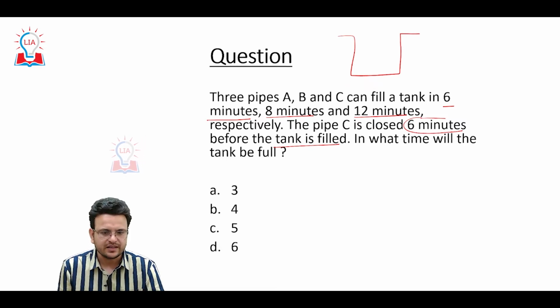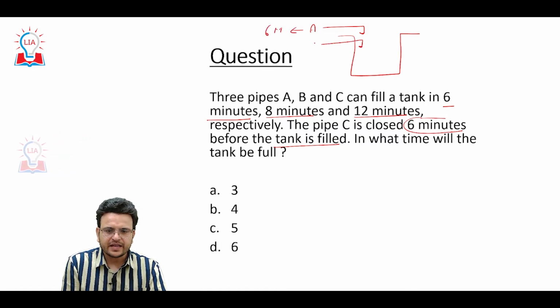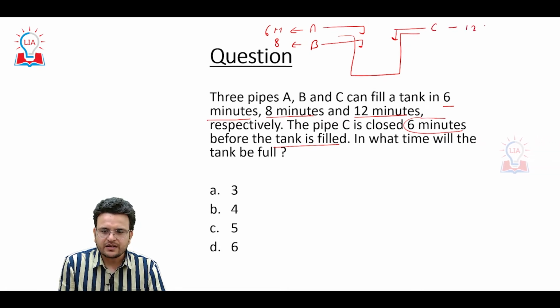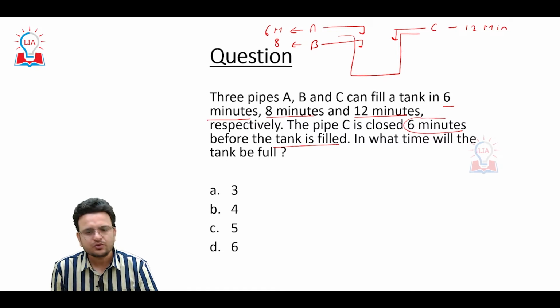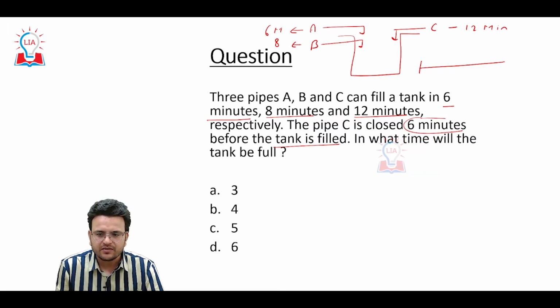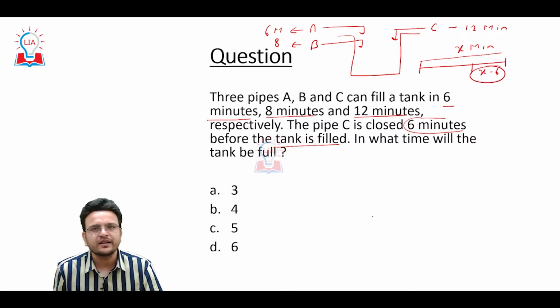are opened together and pipe A can fill this particular tank in 6 minutes. Pipe B can fill this particular tank in 8 minutes. Okay, and pipe C can fill this particular tank in 12 minutes. All the pipes are working together. Okay, but all the pipes have started together and C is closed 6 minutes before the tank was filled. Consider all the pipes work for X minutes, then definitely C works only for X minus 6.